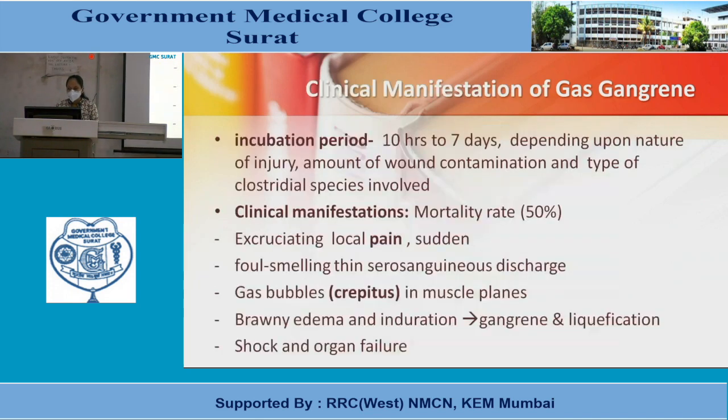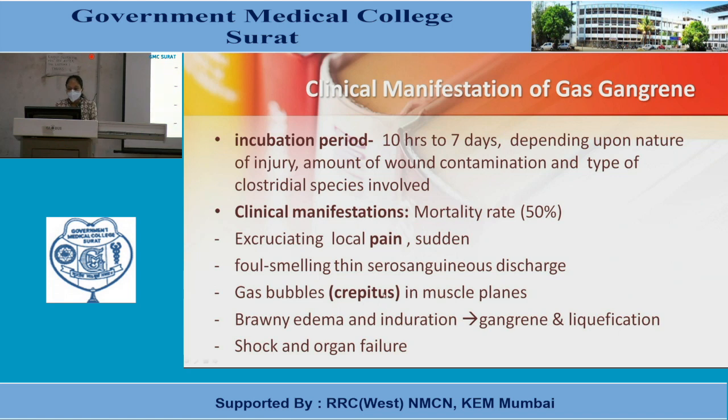Clinical manifestations of gas gangrene: the incubation period is 10 hours to 7 days depending upon the nature of injury, amount of wound contamination and type of Clostridial species involved. The mortality rate is 50%. Excruciating local pain occurs, sudden in onset, with foul smelling, thin serosanguinous discharge.